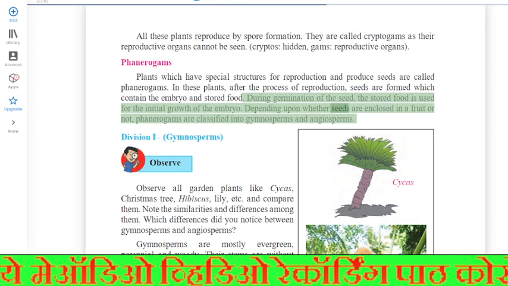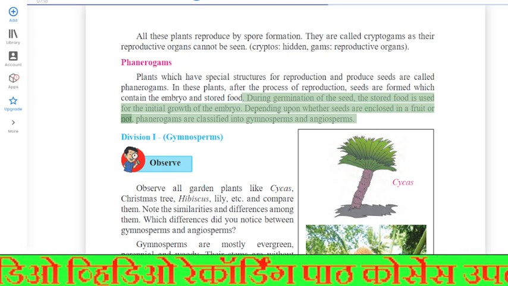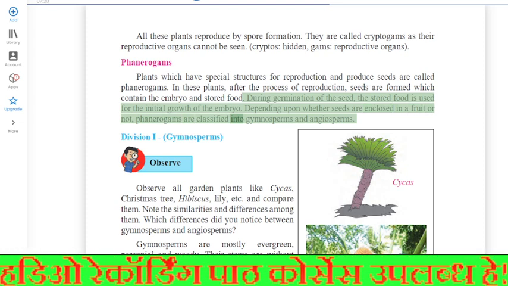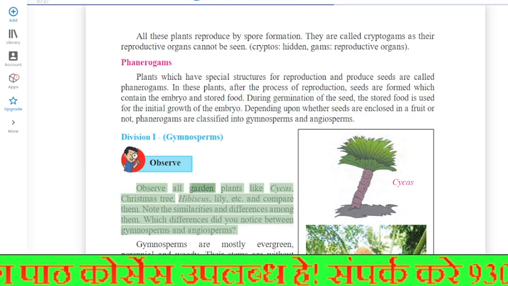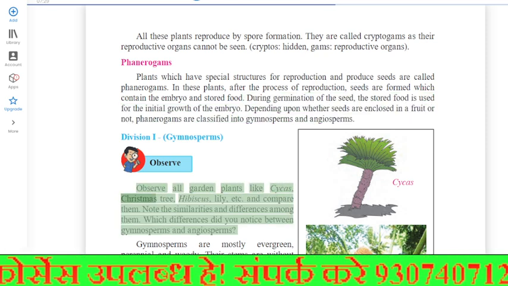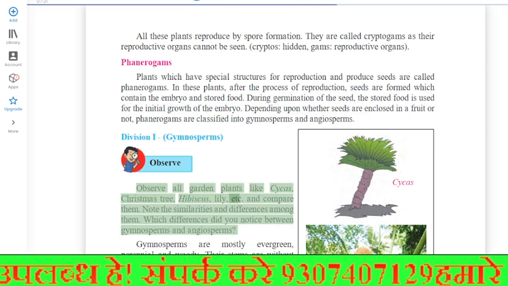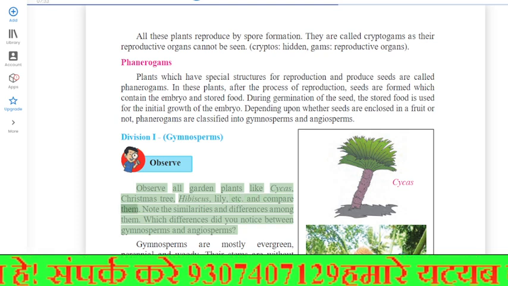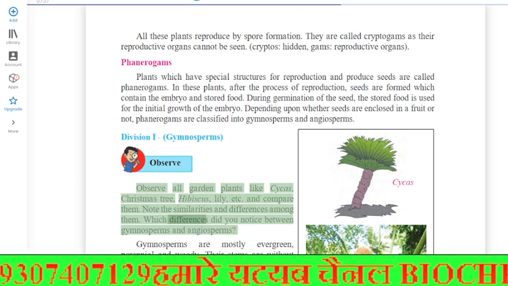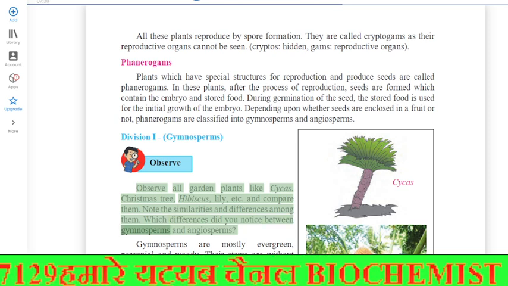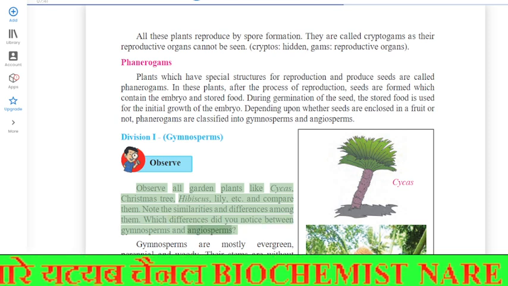Depending upon whether seeds are enclosed in a fruit or not, phanerogams are classified into Gymnosperms and Angiosperms. Observe all garden plants like cycas, Christmas tree, hibiscus, lily, etc., and compare them. Note the similarities and differences among them. Which differences did you notice between Gymnosperms and Angiosperms?